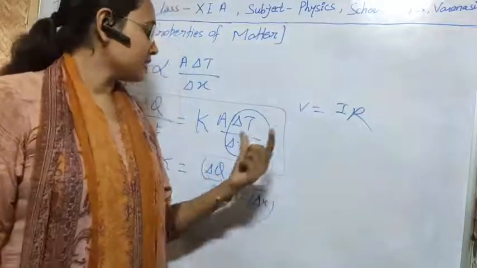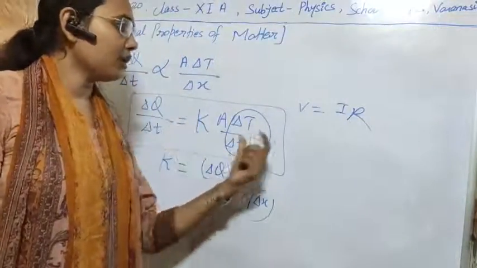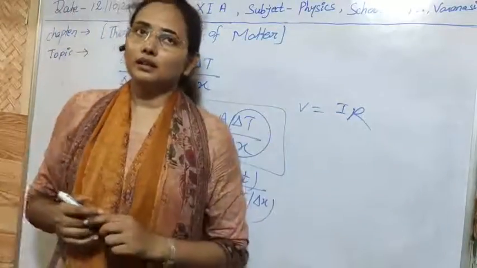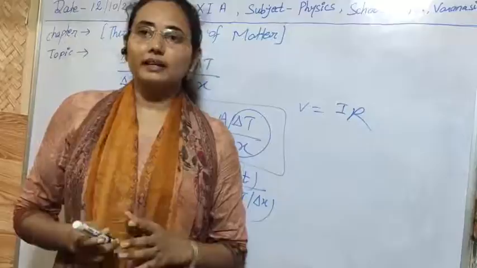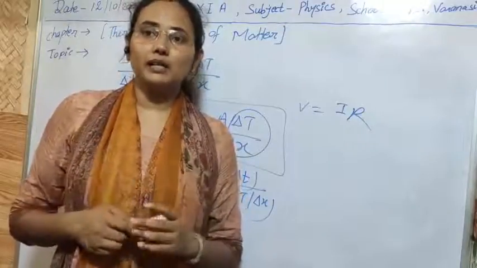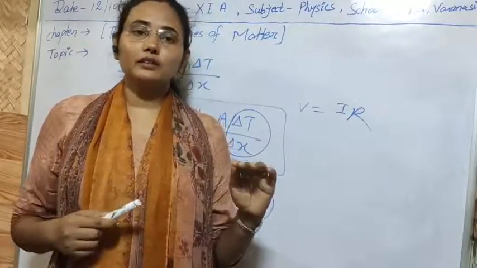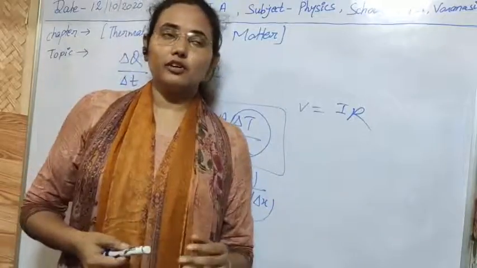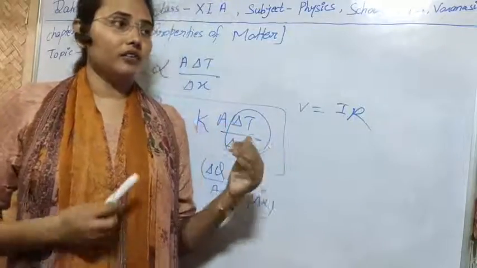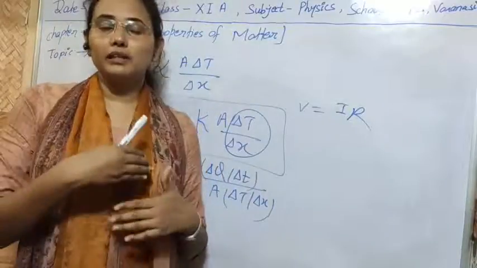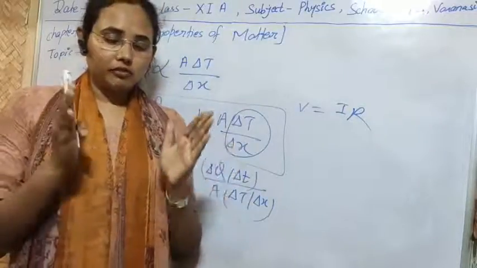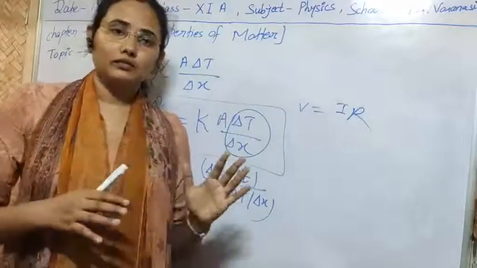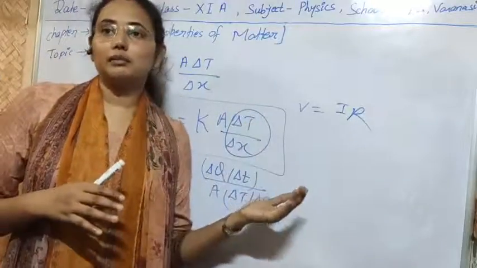Similarly, we can also define thermal resistance, meaning the resistance provided by the molecules or particles in the path of the transfer of heat is known as thermal resistance. So let's see what its value is, and if we are joining two or more substances, what will be their equivalent thermal resistance.